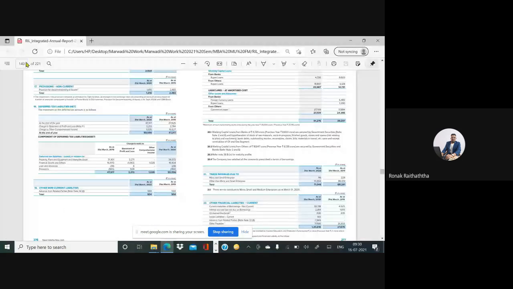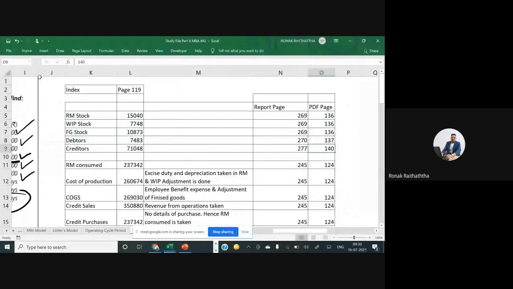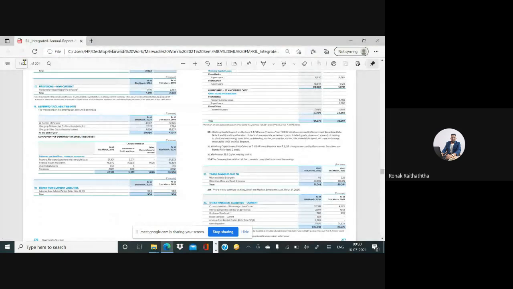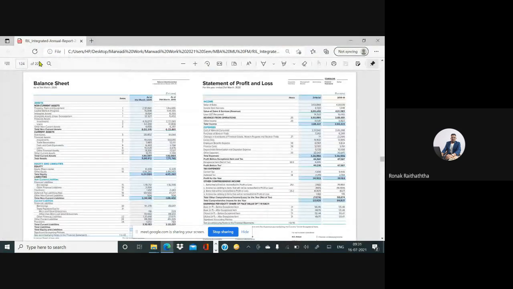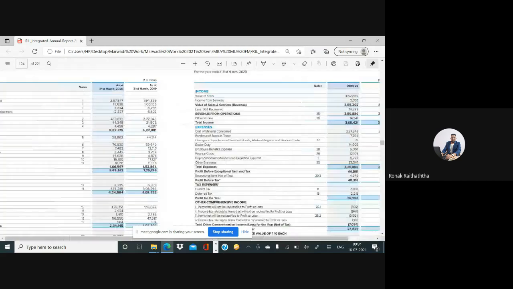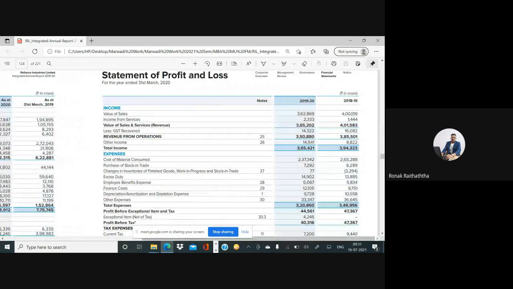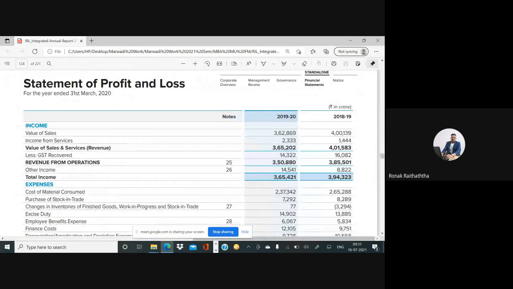Page number 140, (124). In the PDF it will be 124 because my PDF contains 2 pages of the annual report per page, so the page of the annual report will be different. This is how they present the financial statement. You must have noted that they have put notes to accounts here.